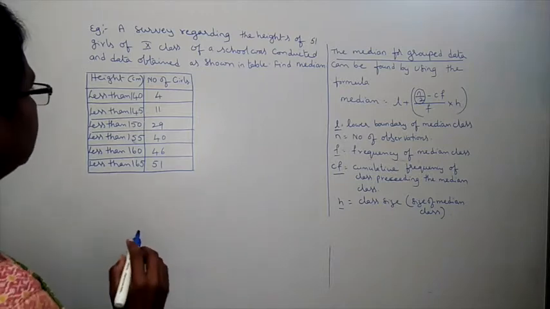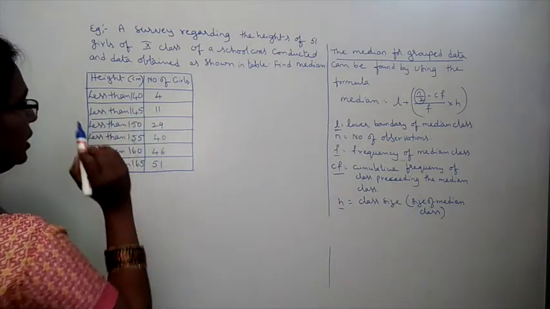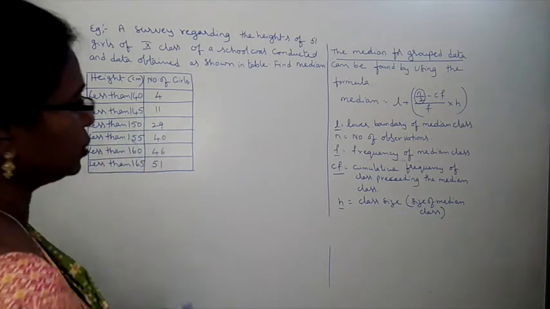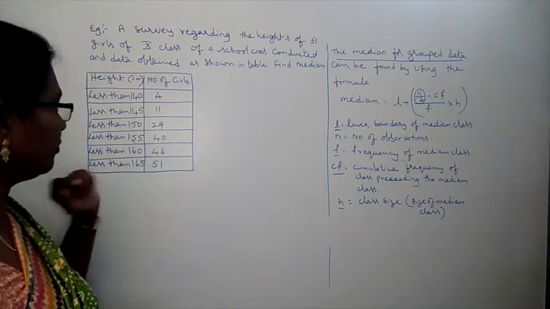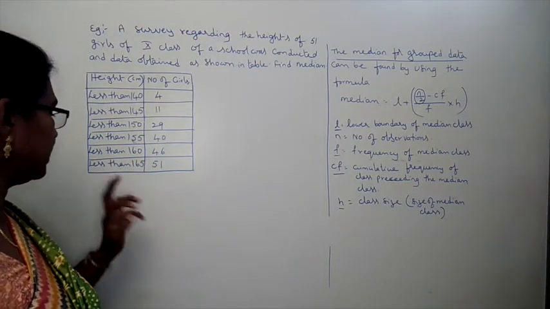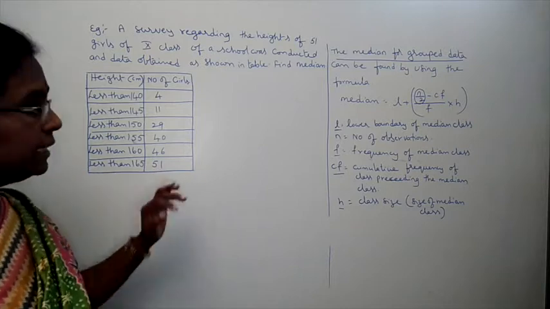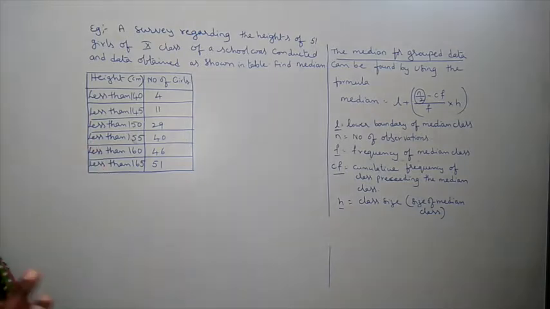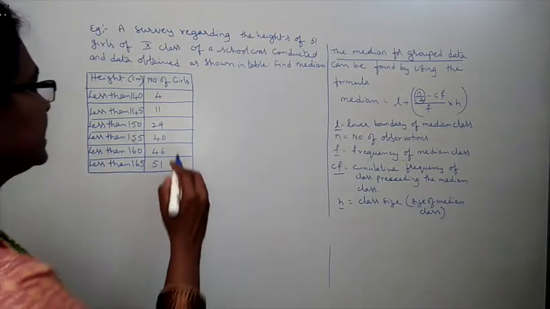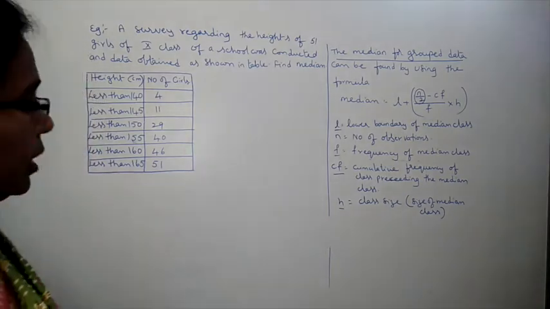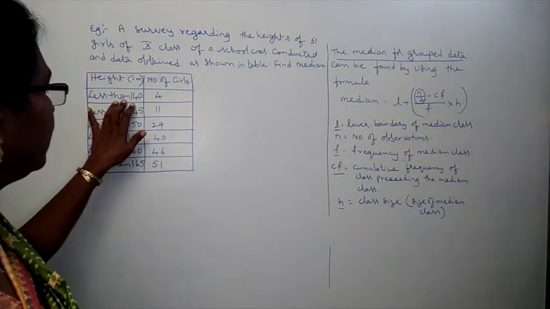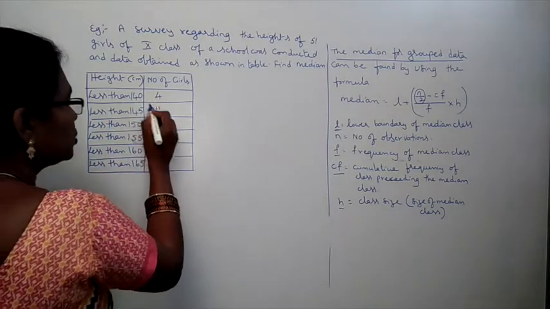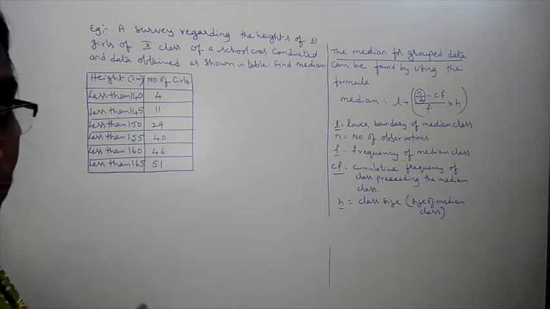Now what is given in the table? Less than 140, 4 girls; less than 145, 11 girls; less than 150, 29 girls; less than 155, 40 girls; less than 160, 46; less than 165, 51. This is the table they gave, but we require class interval and frequency. Now this is called cumulative frequency. Why? Because less than 140 centimeters, 4 students; less than 145 means the 140 is also included in that. That is called cumulative.